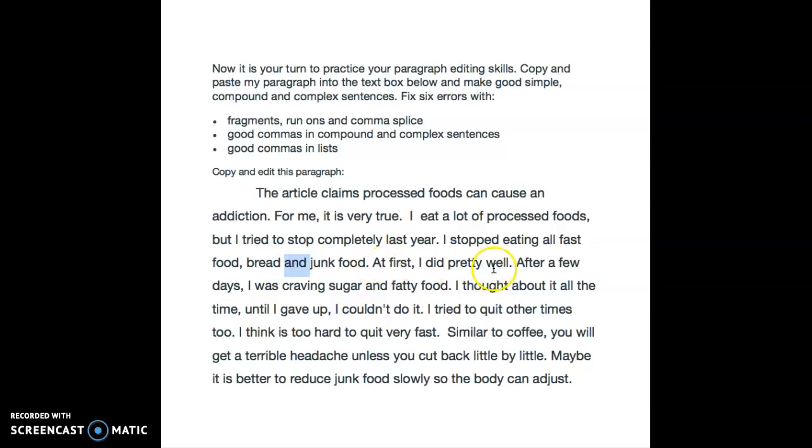At first I did pretty well. After a few days, I was craving sugar and fatty food. I thought about it all the time until I gave up. I couldn't do it. Okay. At first I did pretty well. That seems fine. After a few days, I was craving sugar and fatty food. That's good. I have my dependent clause here. Then I have a comma before my independent clause. That is correct. It is a good complex sentence.